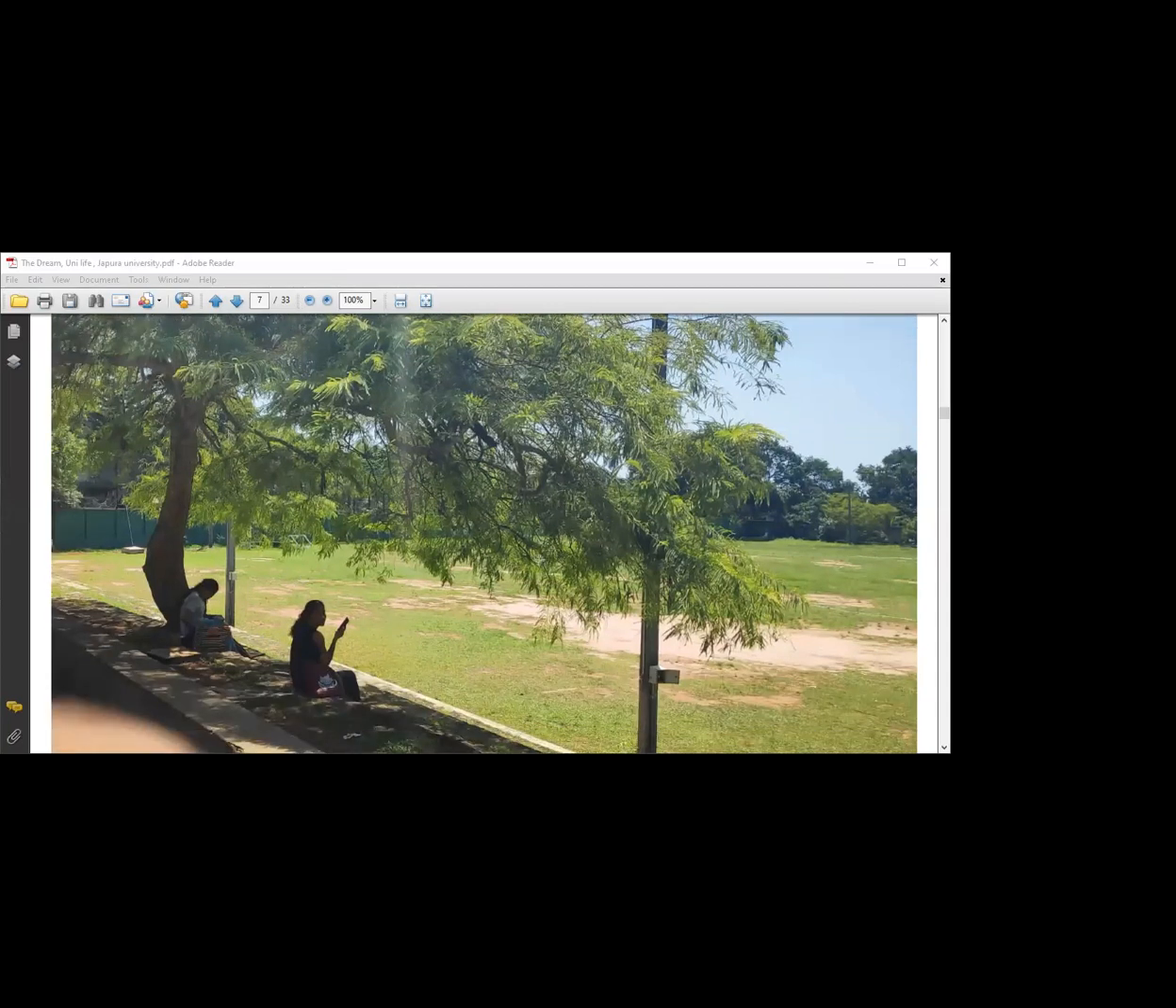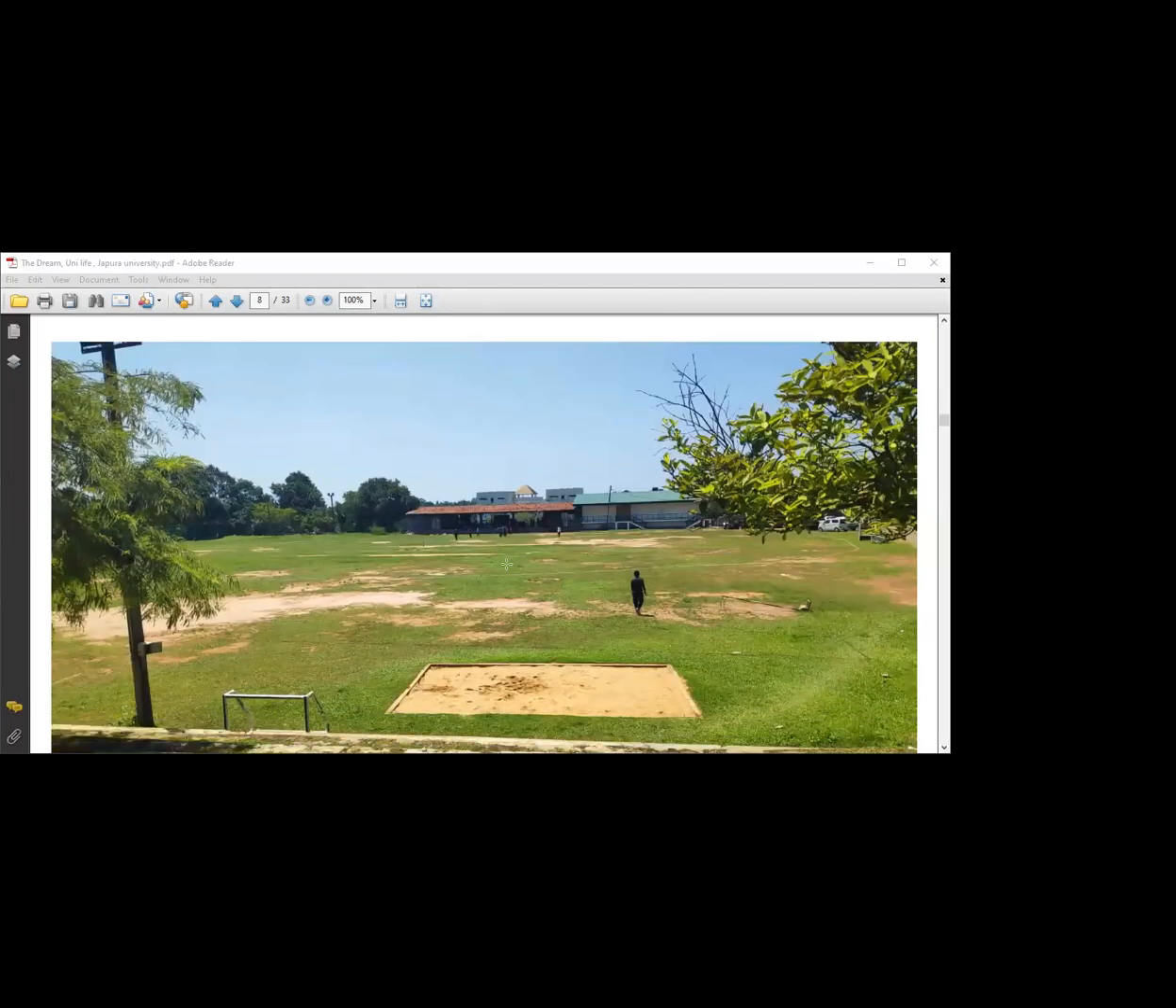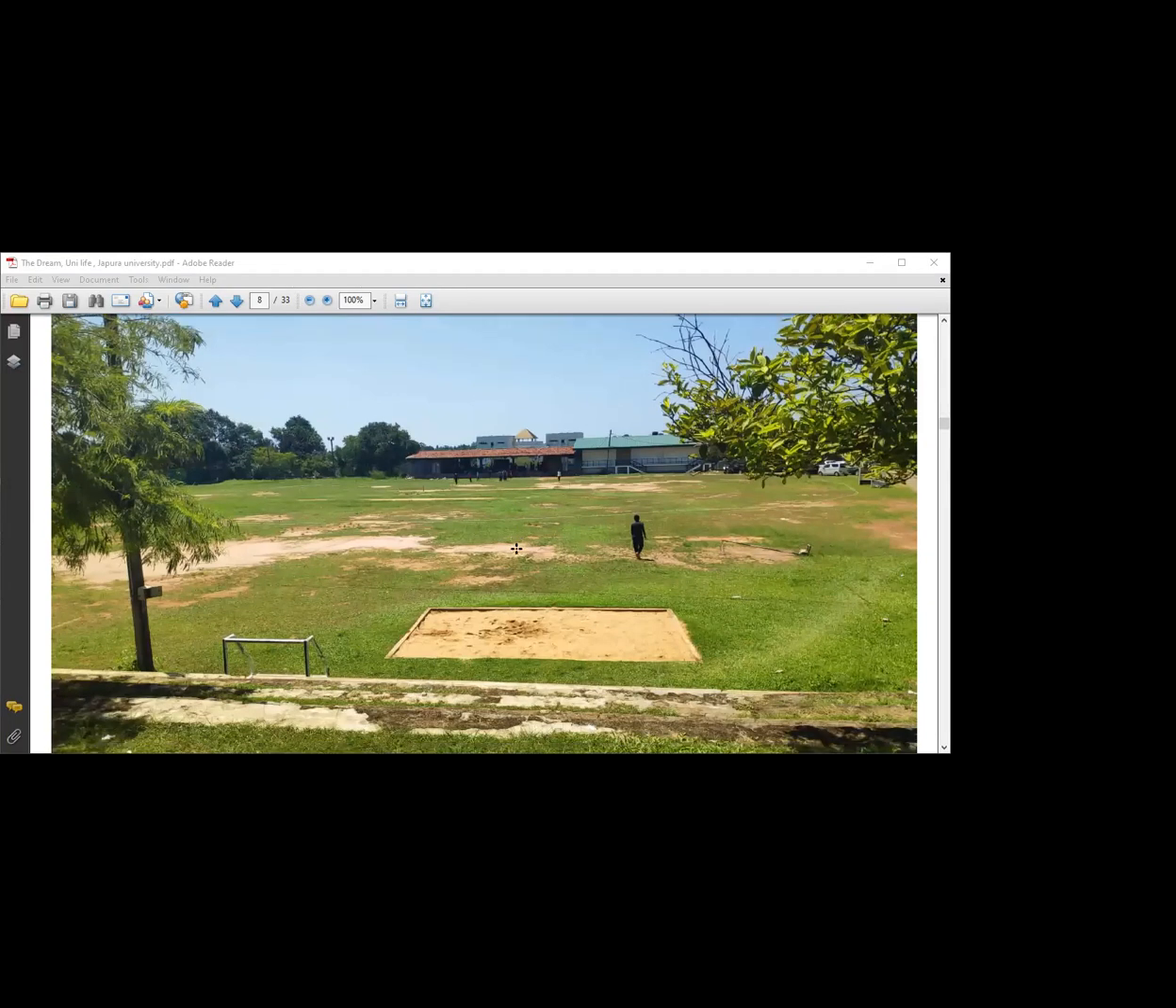So likewise, both Kasun and I attended the University of Sri Jayewardenepura. Dilan is also in this university, our university. So it's very free. This is that ground. You can play LA, cricket, anything. No issues.